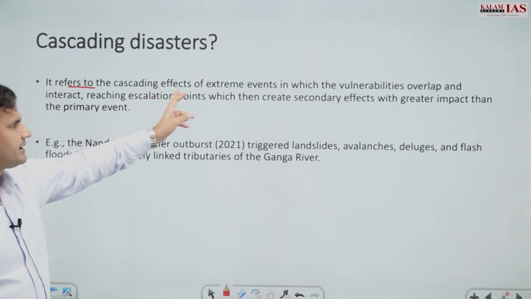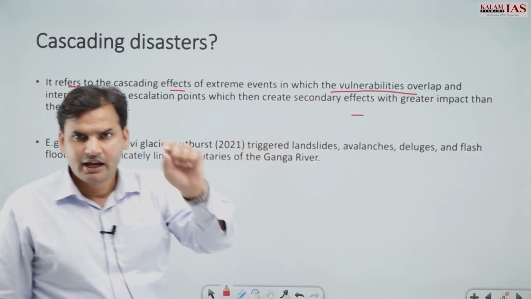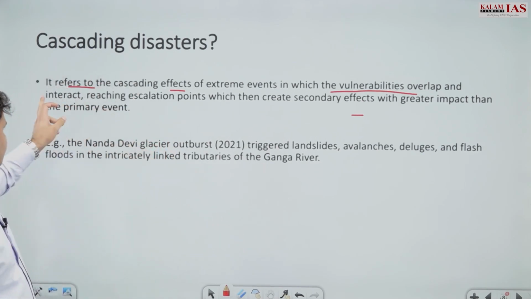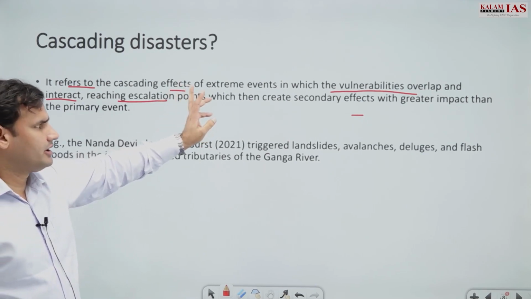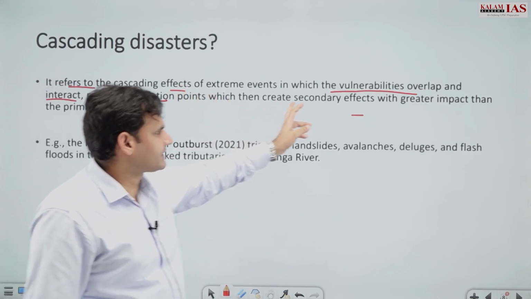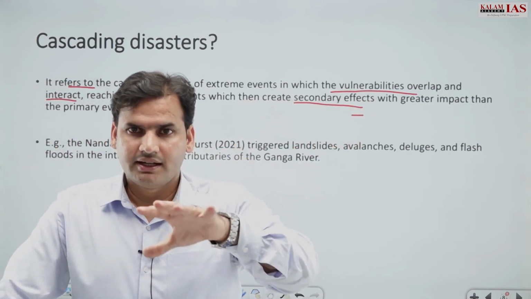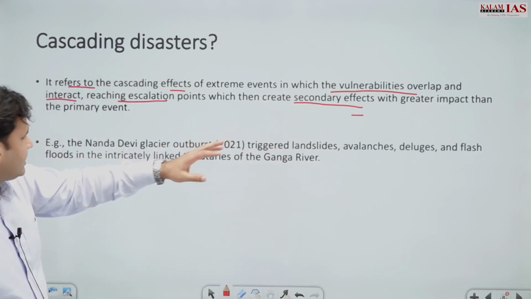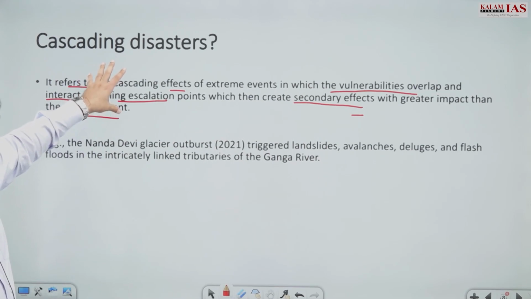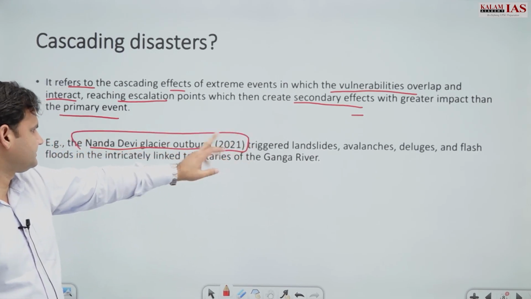It refers to cascading effects of an extreme event in which the vulnerabilities overlap, and very important to remember is that escalation points are reached, which creates secondary effects, और वो जो secondary effect हैं वो primary effect से कहीं ज़्यादा विकराल या भयंकर होते हैं, right? With greater impacts than the primary event itself. For example, Nanda Devi Glacier outburst in 2021.